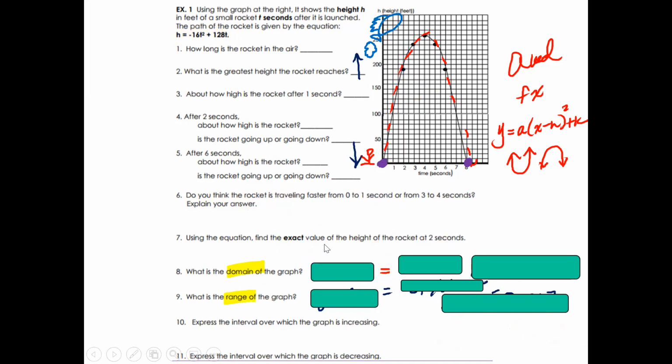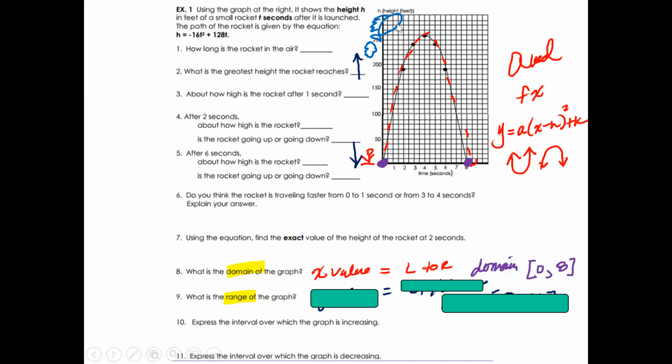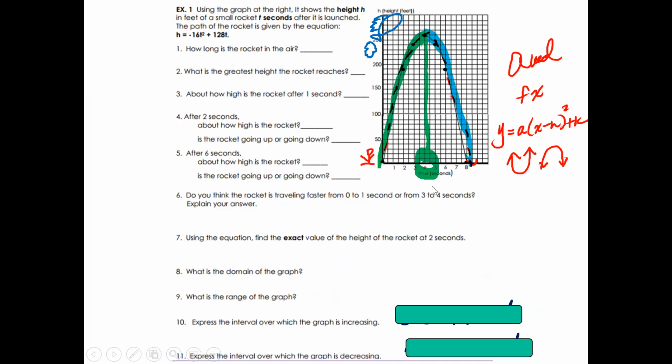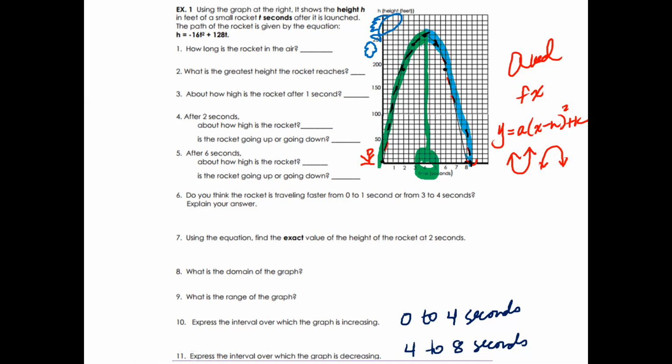Question number 8. The domain means what are the x values? Well, as I'm looking at the graph, it's from 0 to 8. What is the range? Well, from bottom to top, it starts at 0. How far up does it go? About 260. And lastly, express the interval over which the graph is increasing. Well, the positive slope is from 0 all the way to 4 seconds. And then it's a negative slope, which means it is decreasing from 4 seconds all the way to 8 seconds. So those are the things that you need to make sure you copy down for the 11 questions.